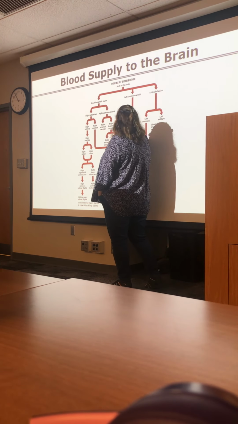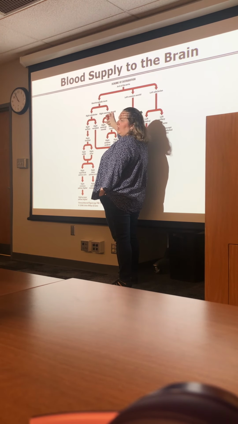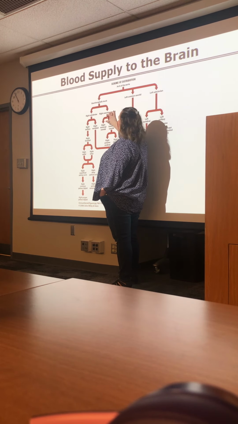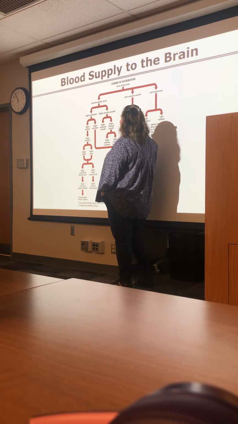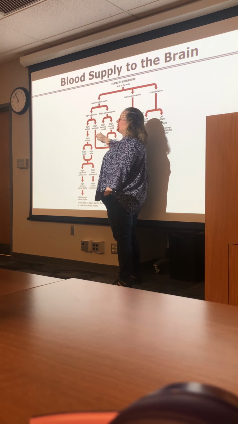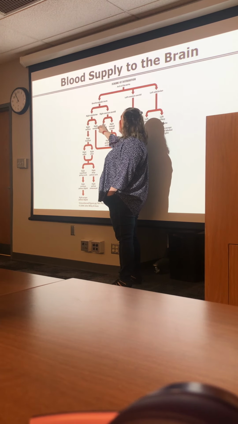To get to the right internal carotid, you're going to take the arch of the aorta through the brachiocephalic trunk. You're going to take the common carotid. Remember, if you see the word common, it means it's going to split. The common carotid is going to give you an external and an internal carotid. The external carotid is going to serve things like the skin of the face. It does not go into the skull, so it has lots of branches that are outside of the skull.